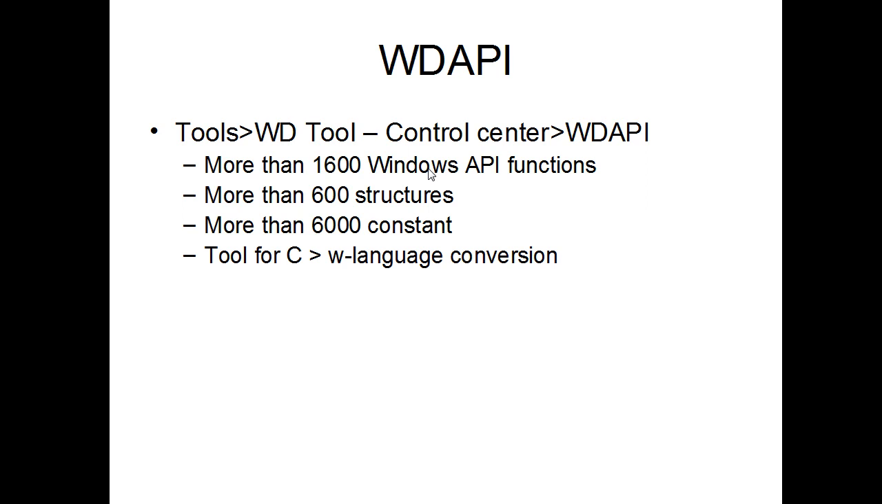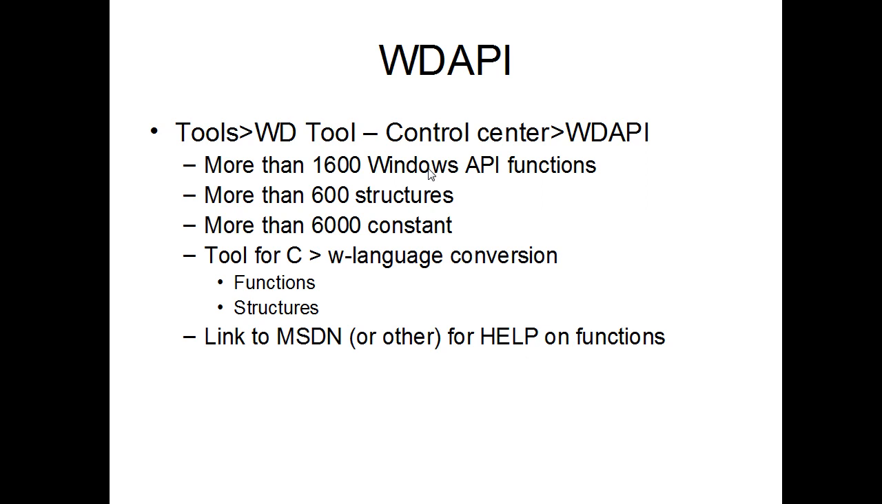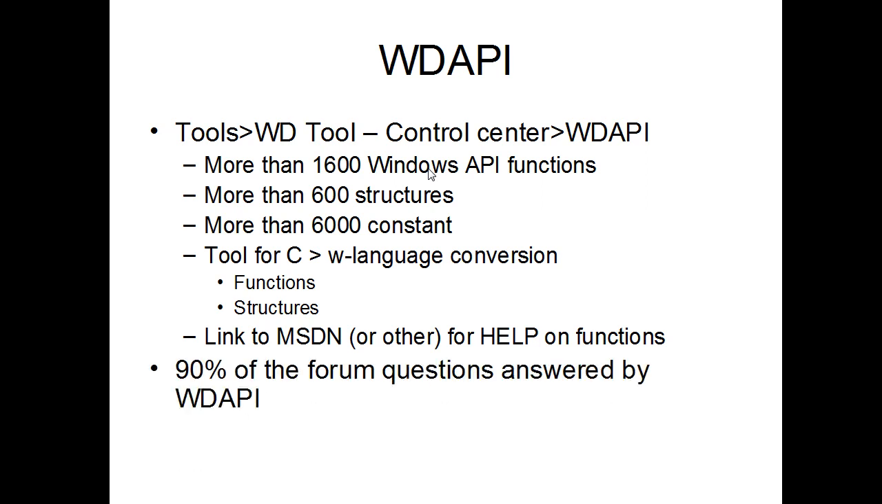And it's available both for the function and for the structure defined in C. And then there's even a link to MSDN or other website for help on functions. So it is a really great tool. We're going to have a little look at it now. And I've seen that at least 90% of all the questions that are asked on the forum about one API call or another are directly answered by WD API. You just need to look in it, and most of the time you'll find the answer.